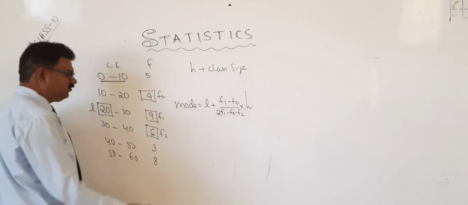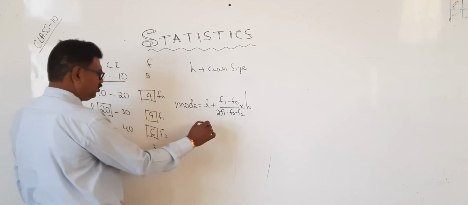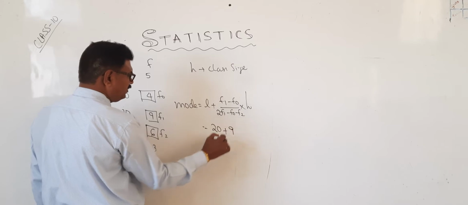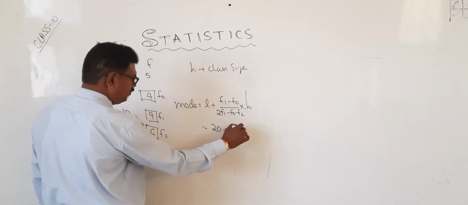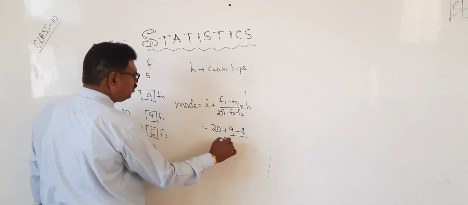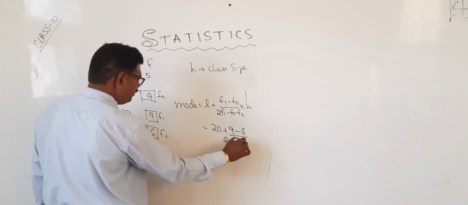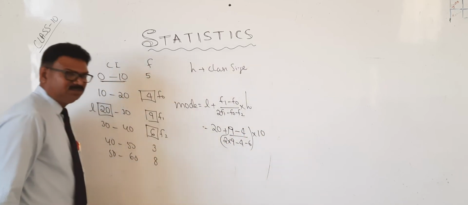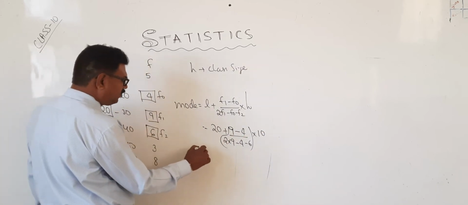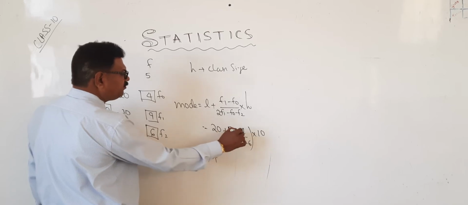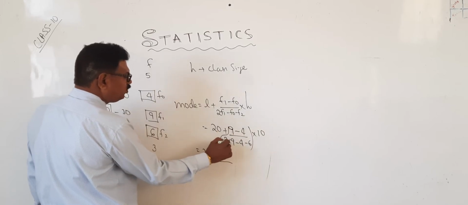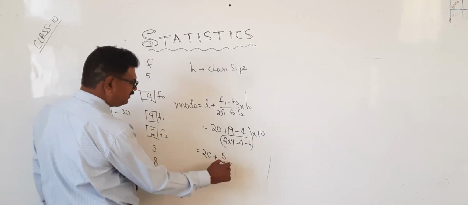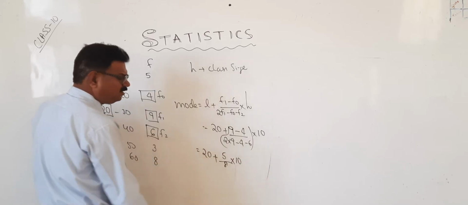So in that class size, very simple. Now what is L? 20 plus f1 9 minus f0 4 divided by 2 into 9 minus 4 minus 6, into h which is 10. It is nothing but equal to 20 plus 9 minus 4 is 5, over 2 into 9 is 18, 18 minus 10 is 8, into 10.